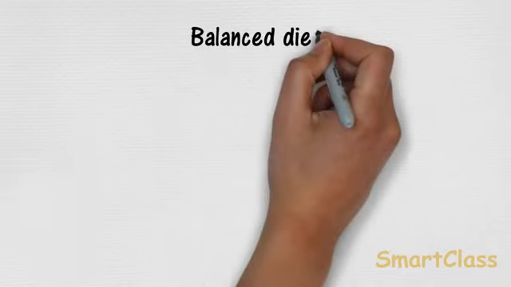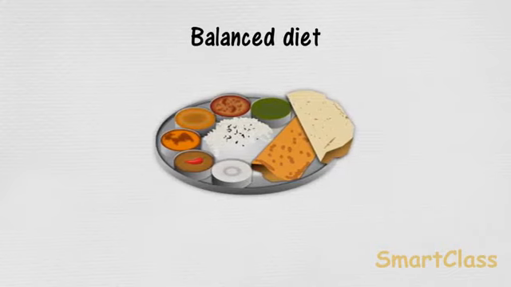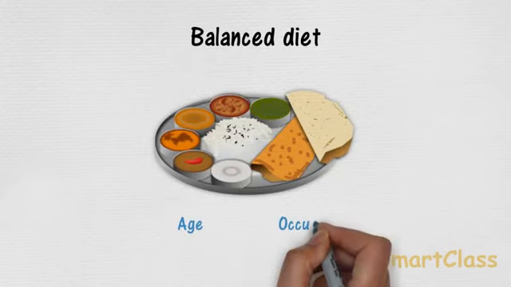Balanced diet. The diet which contains adequate amount of all the nutrients like carbohydrates, fats, proteins, vitamins and minerals is called a balanced diet. A balanced diet also contains sufficient amount of water and roughage. A balanced diet is not the same for all age groups or occupations, and it varies on the age of the person and occupation of the person.